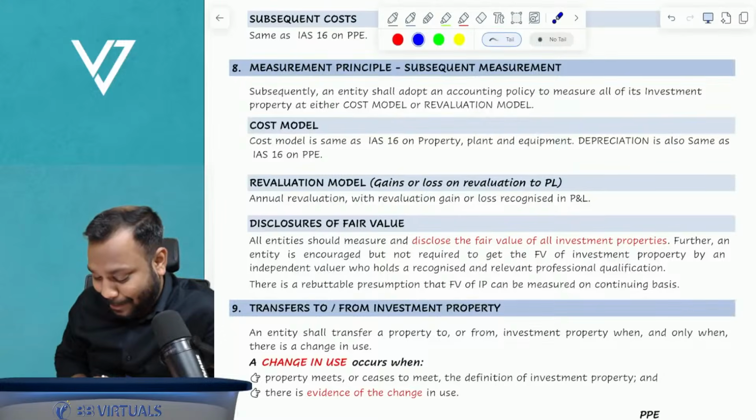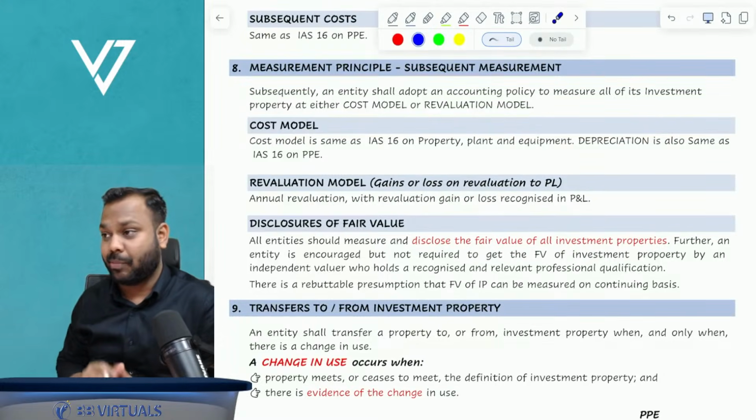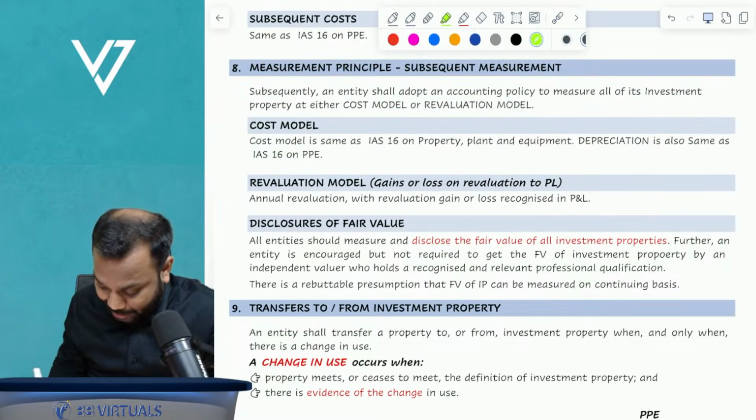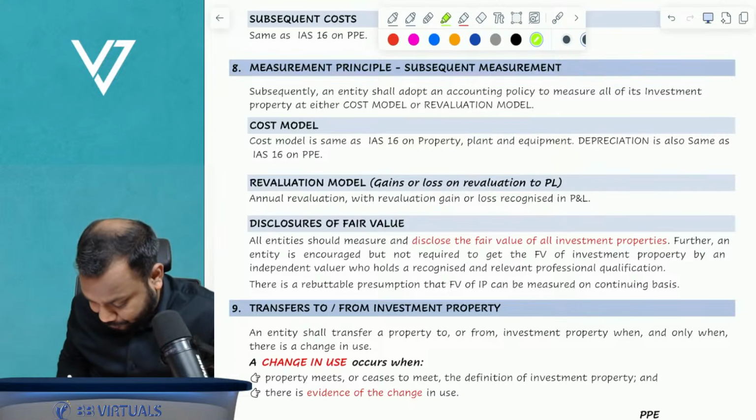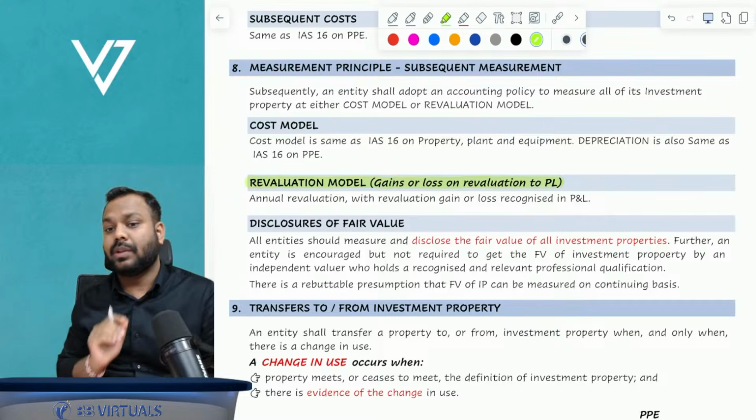Now, revaluation model. This is a catch here. I am highlighting here. Revaluation model is a catch. This is something different.